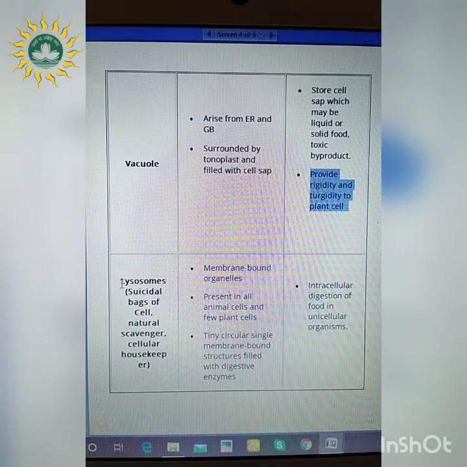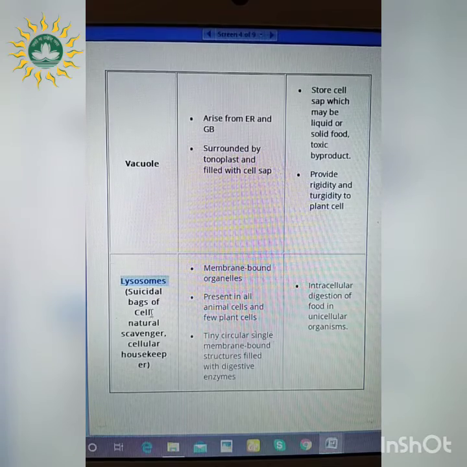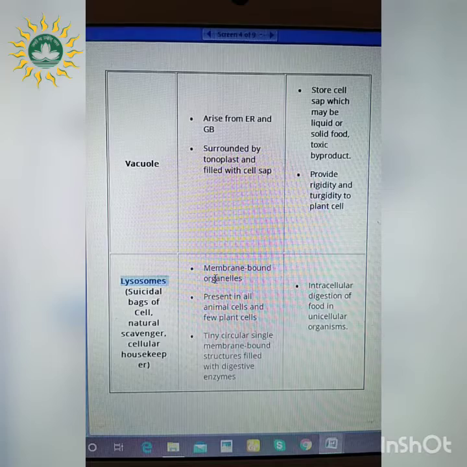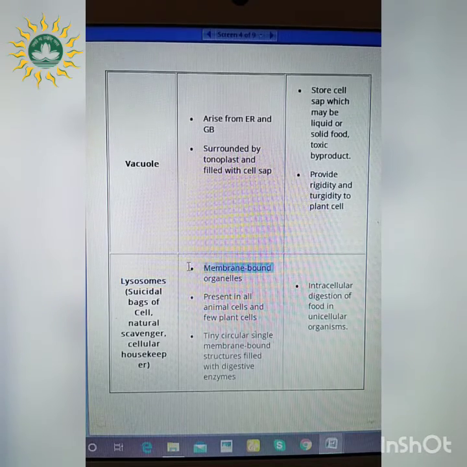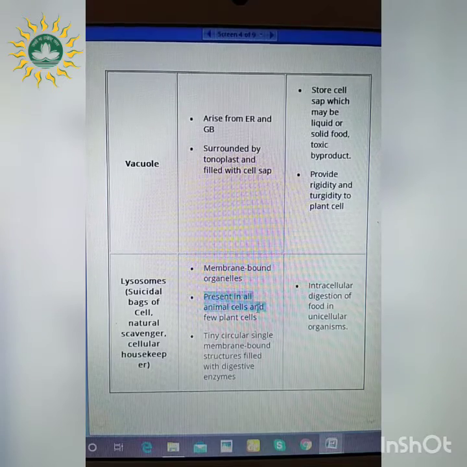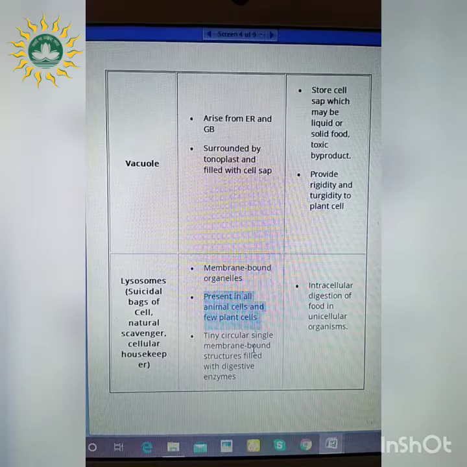Next one, lysosomes. Lysosomes, what are they referred to? They are referred to as the suicidal bags of the cell, or the natural scavenger, or the cellular housekeepers. First, these are membrane bound organelles. Second, they are present in animal cells and few of the plant cells. Some of the plant cells have these lysosomes, but not all.